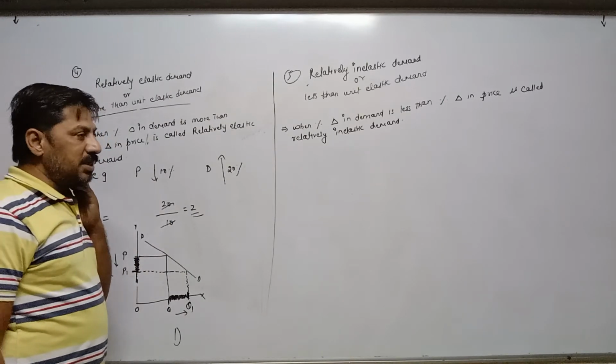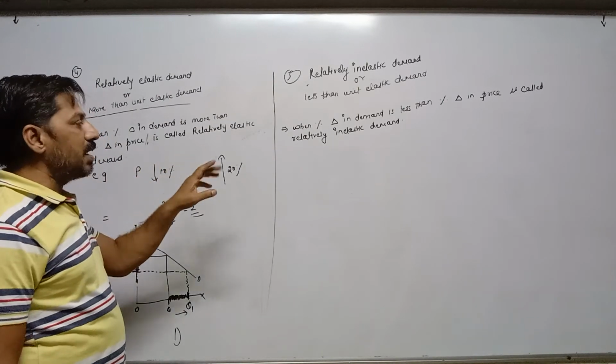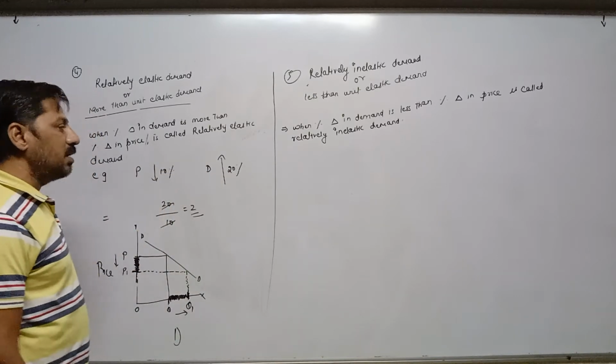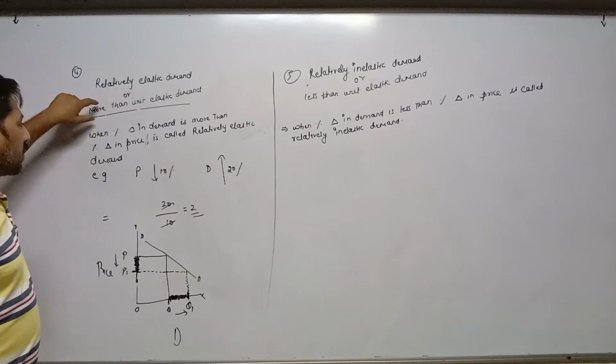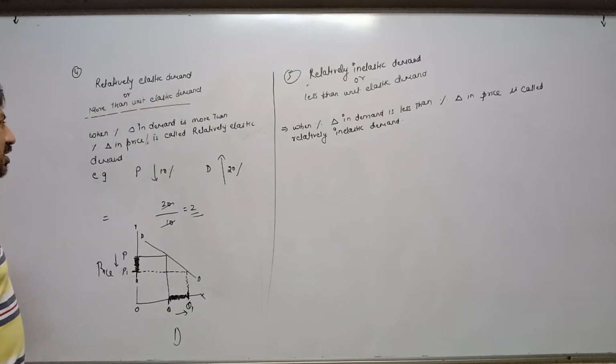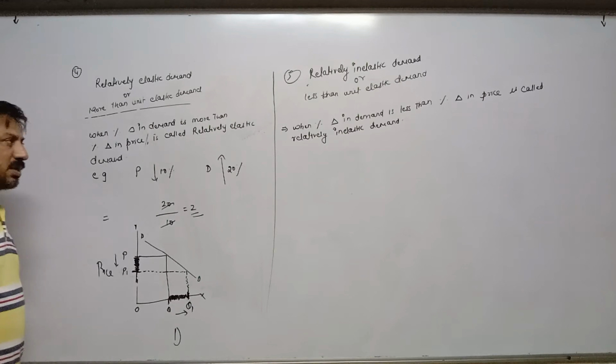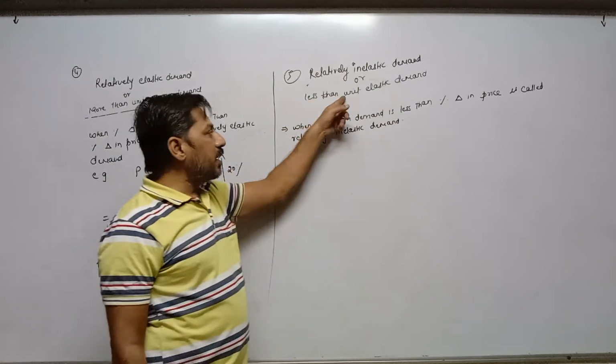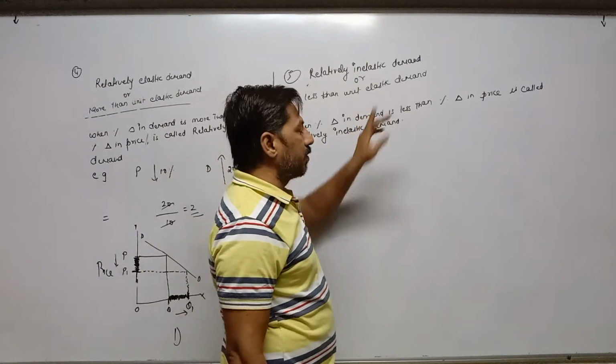In case of unit elastic demand, percentage change in demand is equal to percentage change in price. When we are using more than, it means more than is used for demand. So when percentage change in demand is more than the percentage change in price. Here less than unit, it means we are talking about demand.